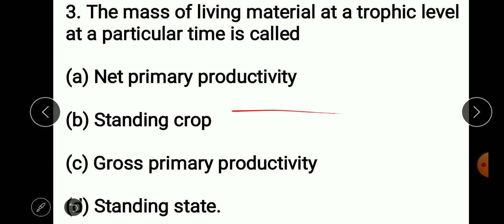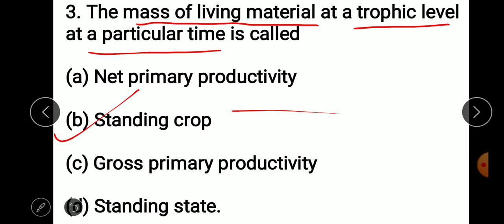These two are closer, but the answer here is the standing crop. Why? The question is the mass of living material at a trophic level at a particular time. So this is basically the trophic level.